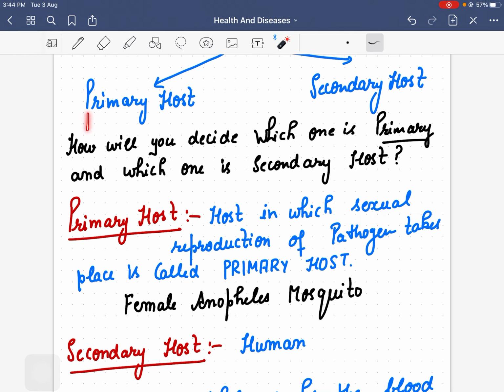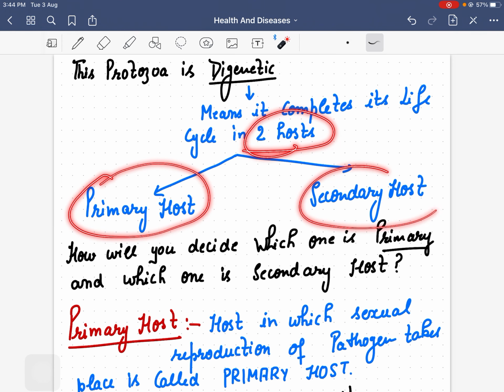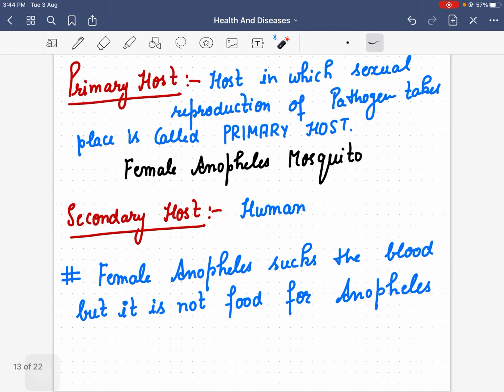So the primary host for Plasmodium is the female Anopheles mosquito. And the secondary host is human. So this protozoan is digenetic. It completes its life cycle in two hosts, primary host and secondary host.